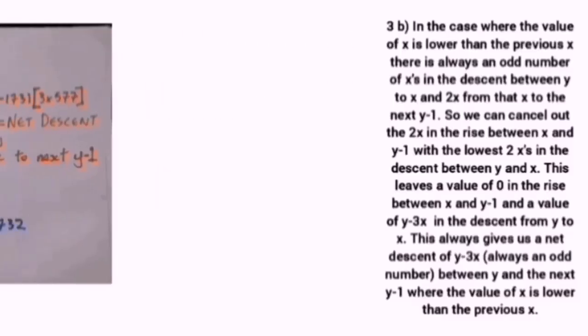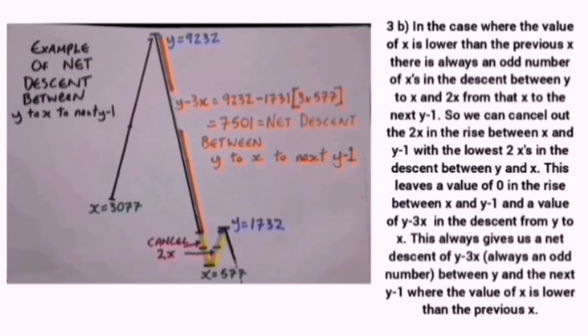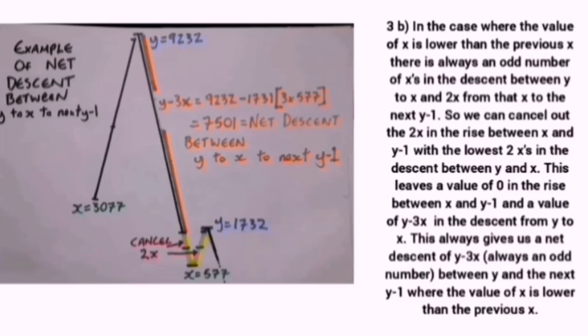Or 3b, in the case where the value of x is lower than the previous x, there is always an odd number of x's in the descent between y to x and 2x from that x to the next y minus 1. So we can cancel out the 2x in the rise between x and y minus 1 with the lowest 2 x's in the descent between y and x. This leaves a value of 0 in the rise between x and y minus 1 and a value of y minus 3x in the descent from y to x. This always gives us a net descent of y minus 3x, which is always an odd number, between y and the next y minus 1, where the value of x is lower than the previous x.